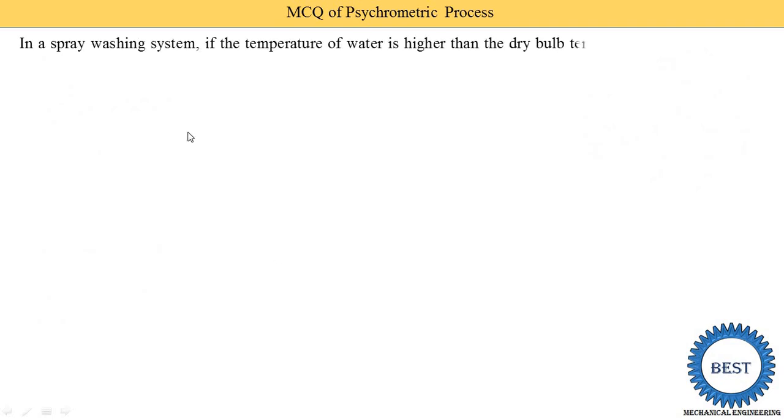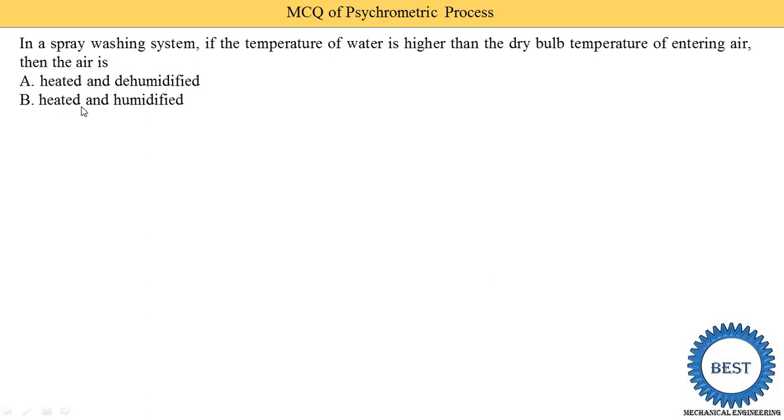In a spray washing system, if the temperature of water is higher than the dry bulb temperature of entering air, then the air is: A, heated and dehumidified; B, heated and humidified; C, cooled and humidified; D, cooled and dehumidified. So again I repeat this question. If the temperature of water is higher than the dry bulb temperature of the entering air, then which process takes place? Since the water temperature is higher than the entering air temperature, by default heating is there, and we are spraying the water, so it is humidification. So the correct answer is option B, heated and humidified.